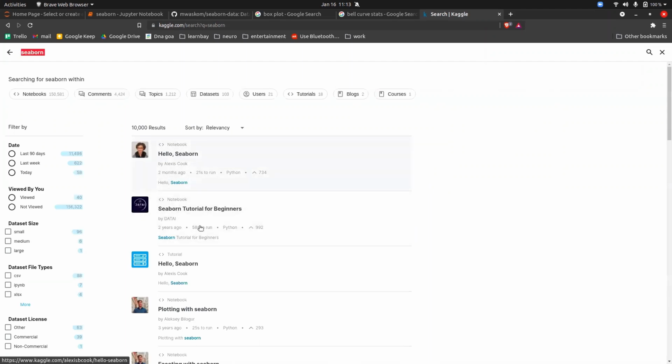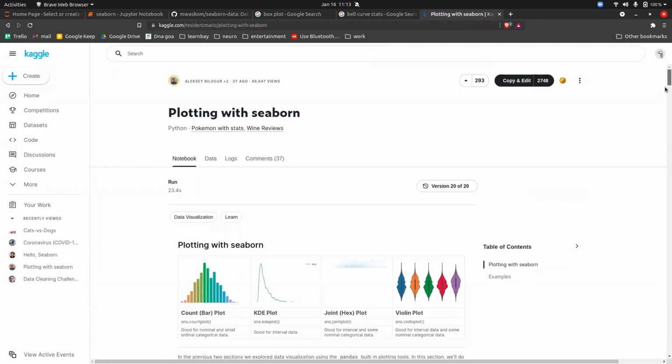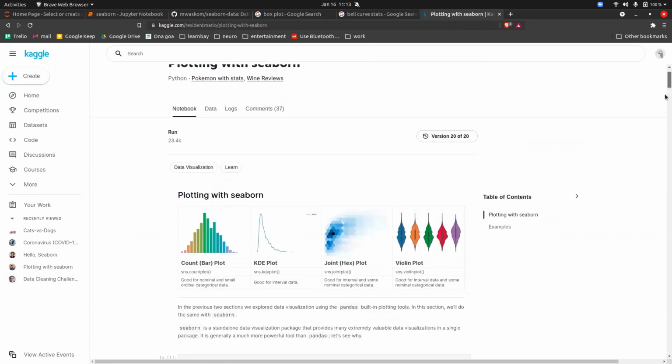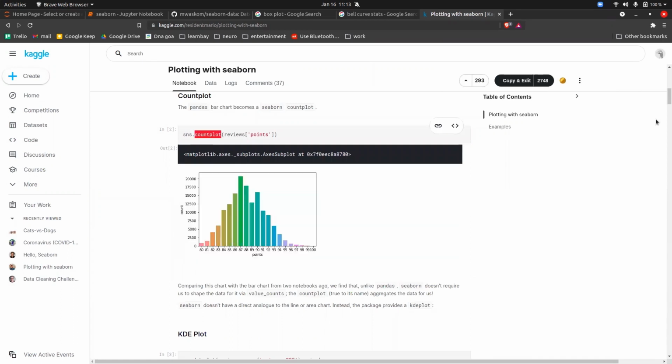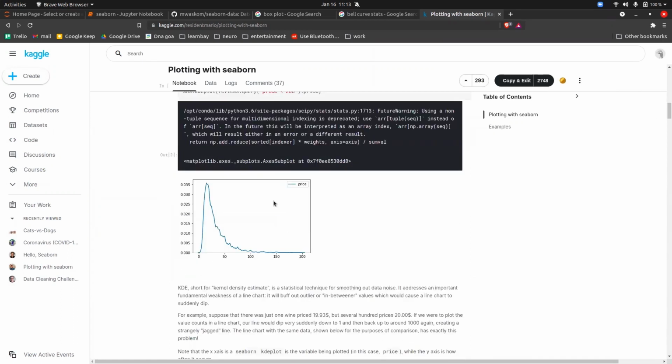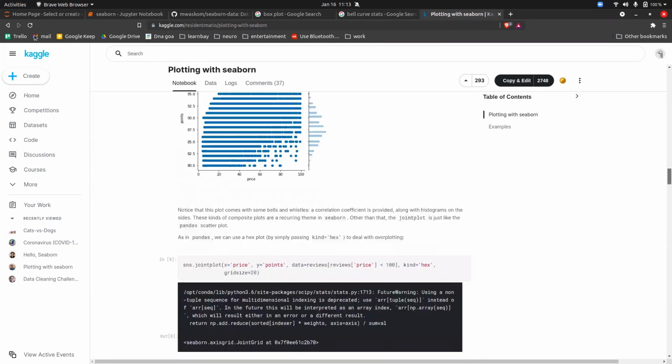You will get a lot and lot of notebooks. If you click on this one, for example, and scroll down, it will tell you the different plots that you can plot. There is something called a count plot. Scroll further down and he will make you understand the different kinds of plots very beautifully. Now let's say you want to learn about COVID plots.